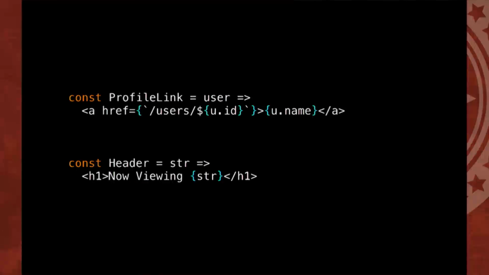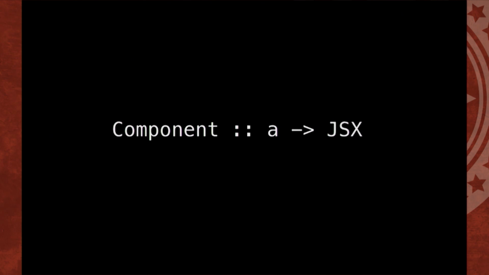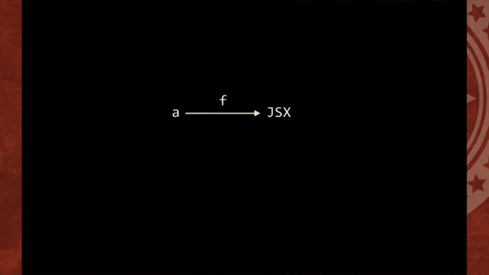So suppose we have functions that take some value and return some JSX, right? You take a user and it returns this link. You take a string and it returns this H1. Doesn't matter what the value going in is. We can actually model this like components. It takes some type A and returns JSX. So that's our component. And if our component takes an A to JSX, can we compose it on the right side? Not really, actually, because what function takes JSX as an input? I don't even know of one. And it's not going to preserve composition. We need those variables, those A's and B's and C's, to be able to preserve composition. But we can move it on the left side. Magic. It's going to be pretty cool.